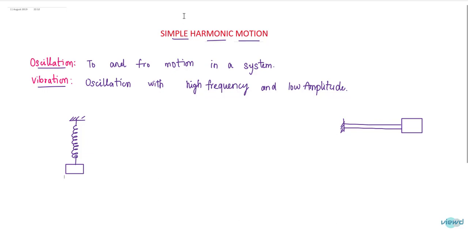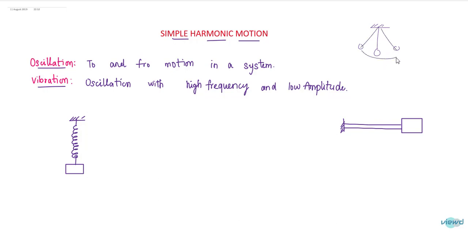In this video, let us see about the most famous term, simple harmonic motion. What is simple harmonic motion? First, let us understand what is oscillation. Oscillation is to and fro motion in a system. The simple example is the simple pendulum.